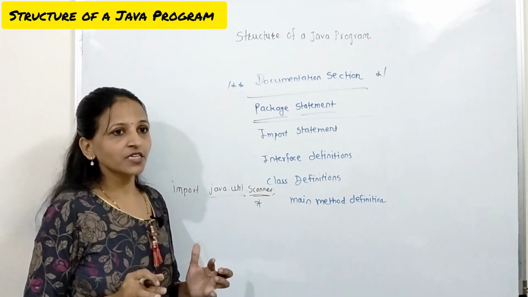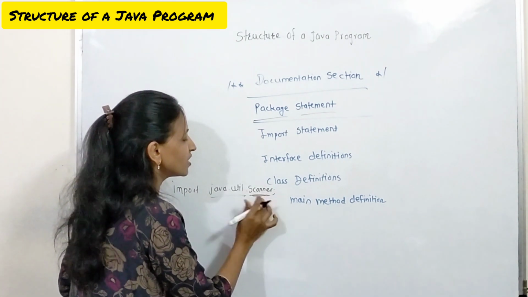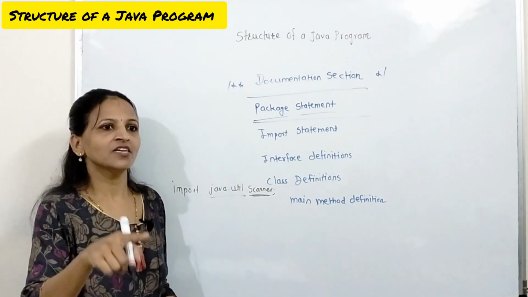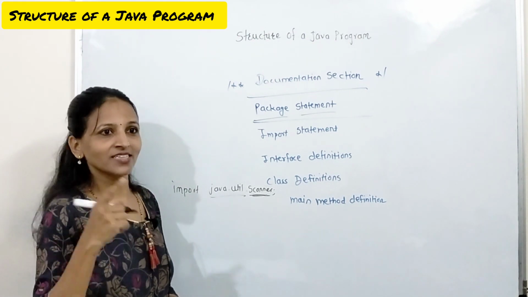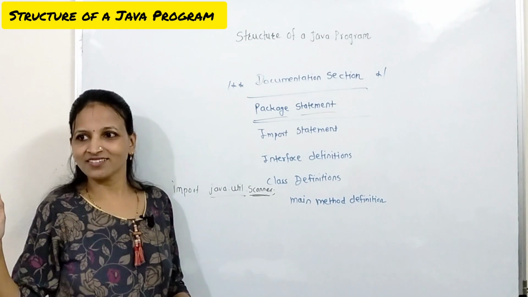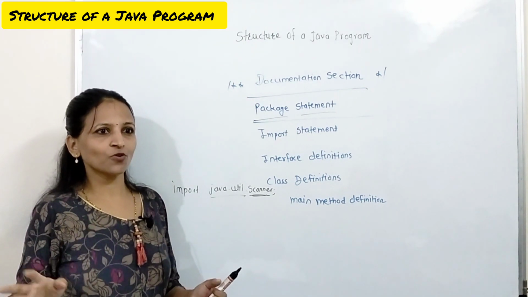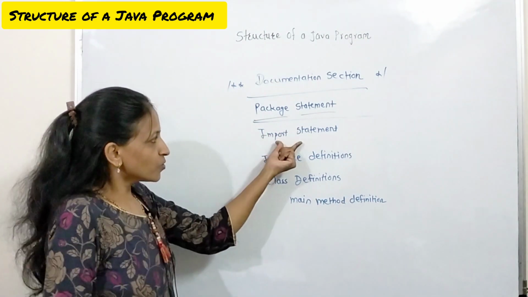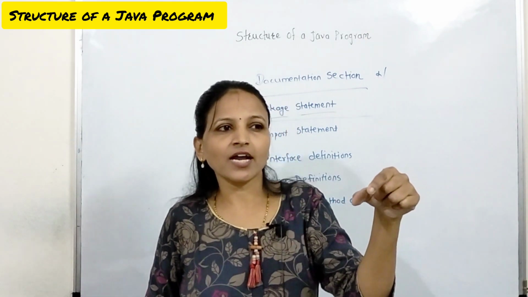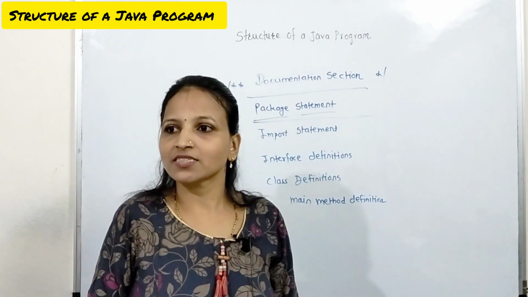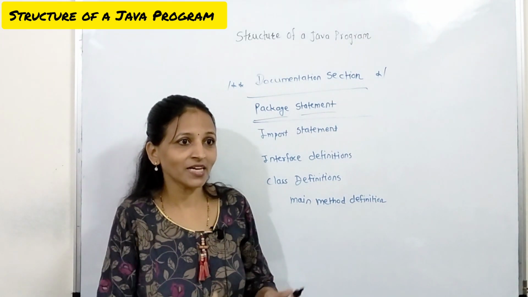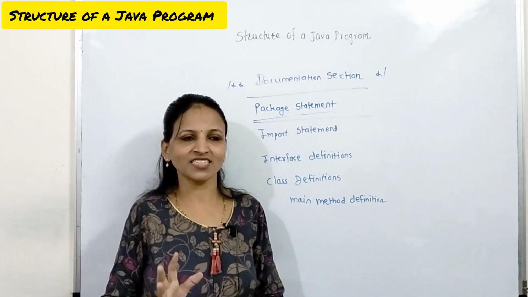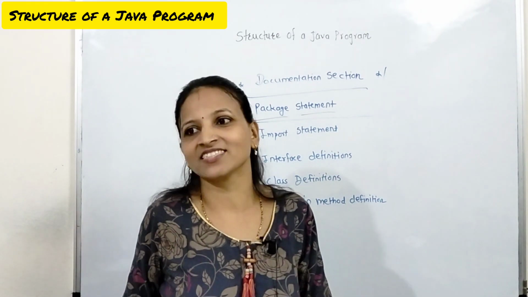Getting? Actually, this is the better way to import individual classes. If you are using only the Scanner class, then just import java.util.Scanner. That is the better way than writing star. Star means it will import all the classes, and then of course the length of the code will automatically increase. Getting? In this way, you can write import statements to use inbuilt functionality provided by Java. We have seen that JDK is nothing but JRE plus library classes. Those library classes have those inbuilt functionalities in the form of packages, sub packages and classes.